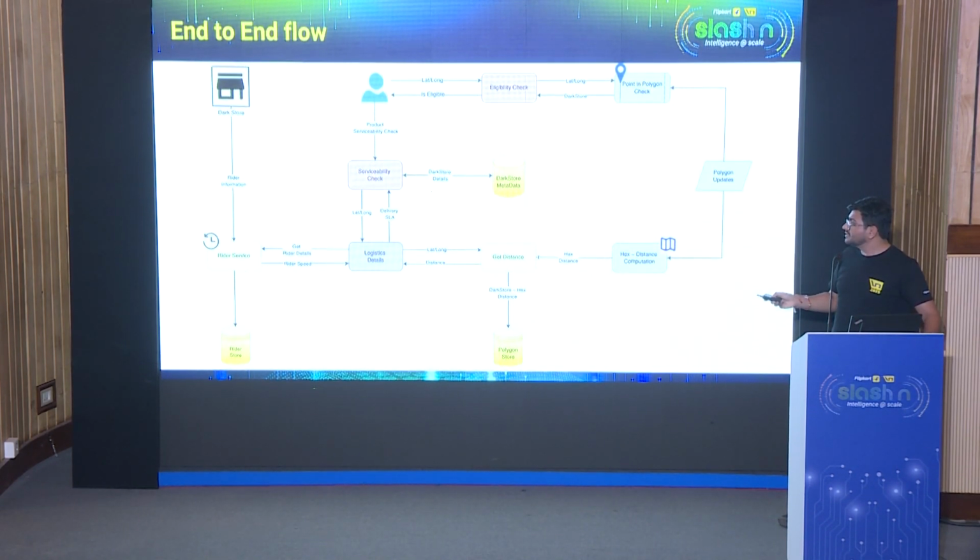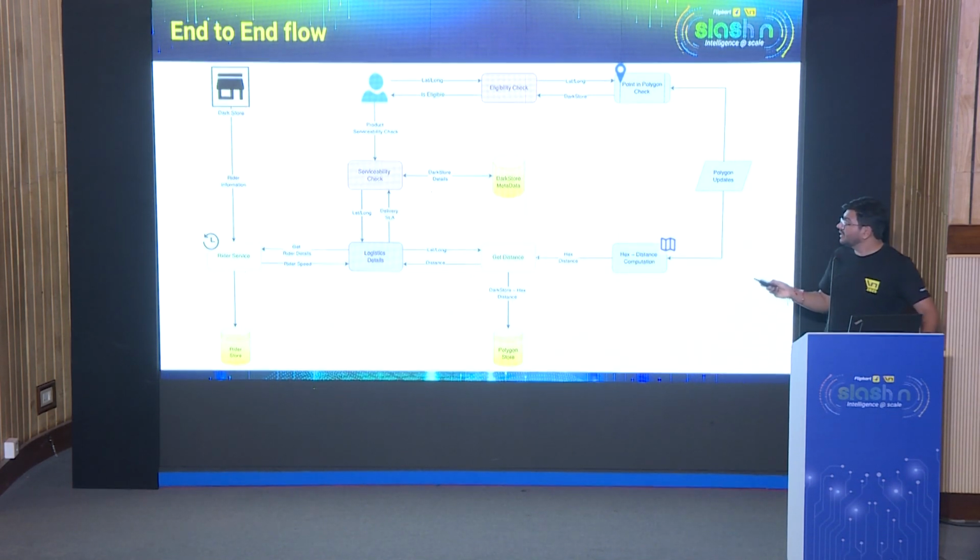This serviceability check does nothing but directly get the data for that particular dark store from the rider service and from the polygon store, and compute the delivery SLA. This delivery SLA would add further thresholds, like whether the ETA is within the threshold or not. Apart from delivery SLA, we would also fetch the dark store details. Dark store details would tell us whether the dark store is operational at this particular time, and whether any particular type of items are serviceable at this particular time, right?